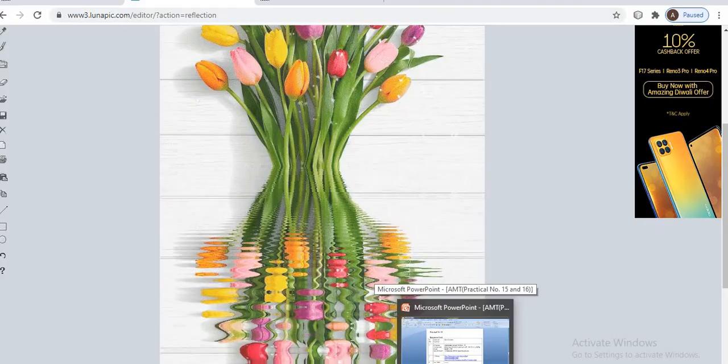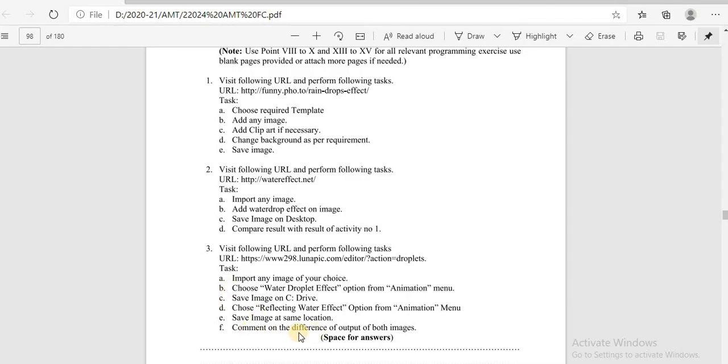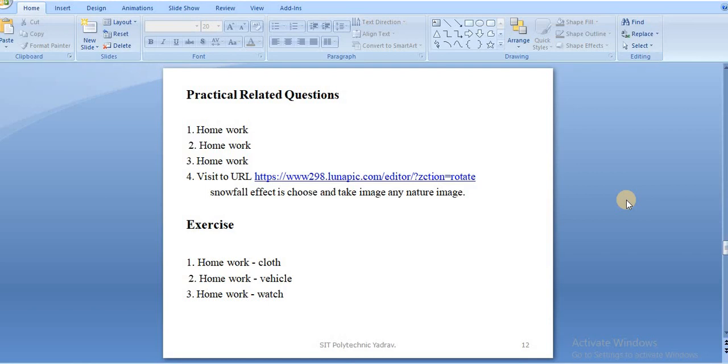What is the difference between these two images? You check it, as it says: comment on the difference of the output of both images. That is the third question. Okay, that table will be completed. After that, the practical data question.